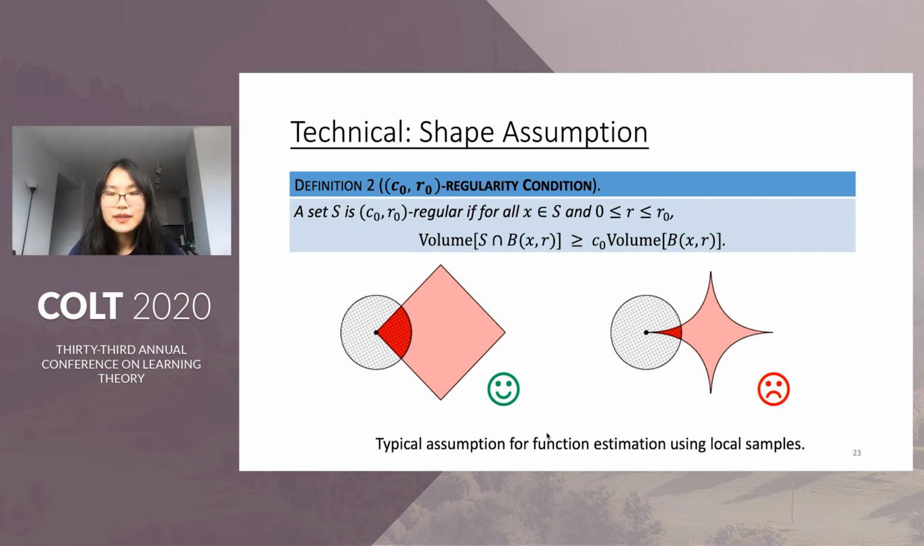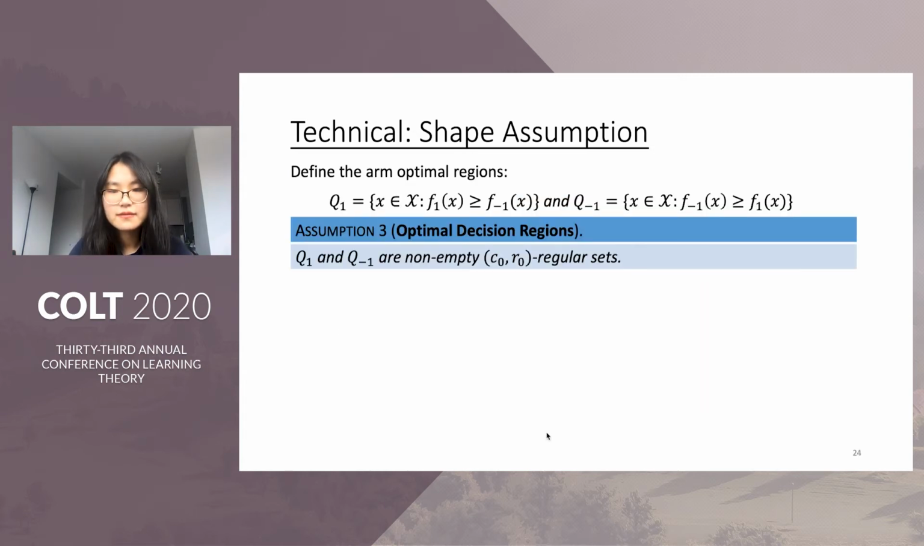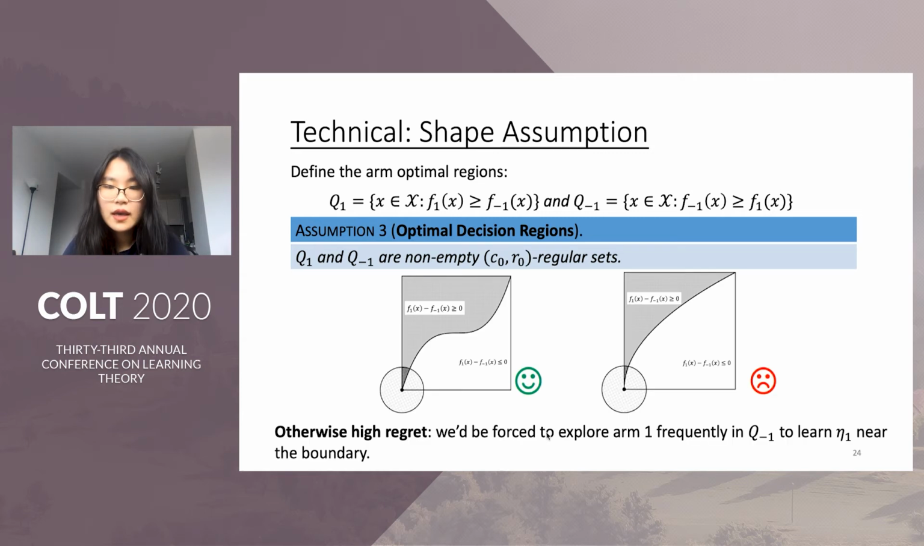As an example, the square is regular and the star is not regular. In our bandit problem, if we denote the region where arm A is optimal as QA, we assume that both Q1 and Q-1 are regular sets. The graph on the right-hand side shows why this is necessary. If Q1 is not regular, we are forced to pull arm 1 frequently in Q-1 where it's suboptimal to learn f1 near the boundary, and this will necessarily lead to high regret.